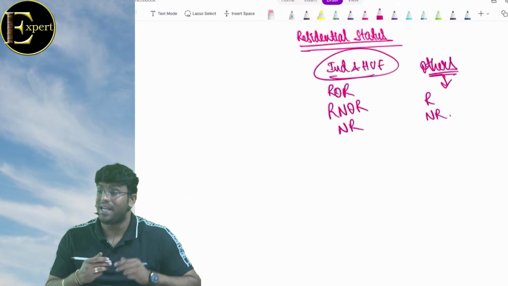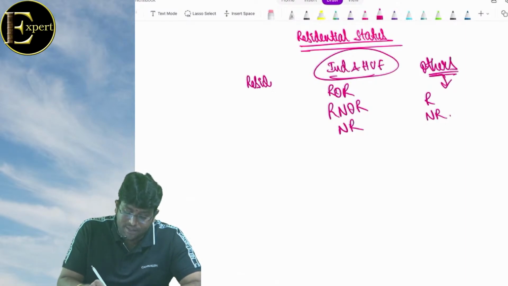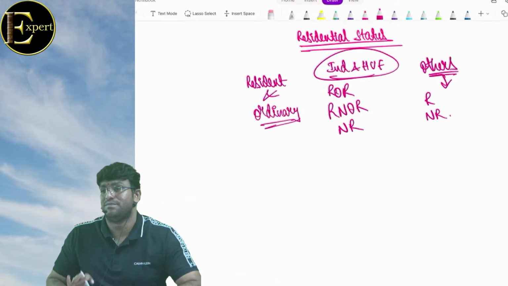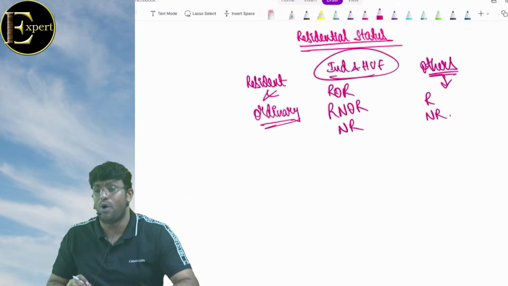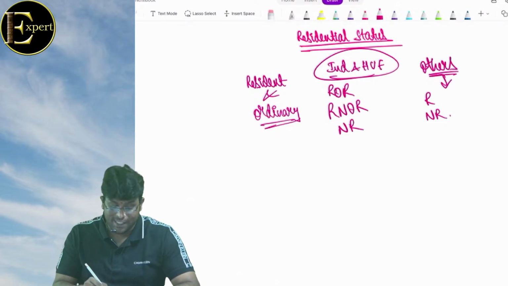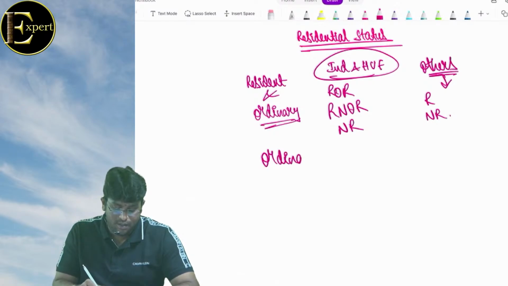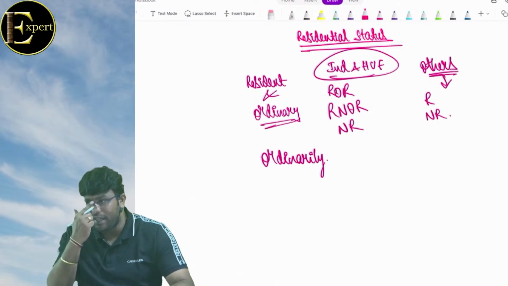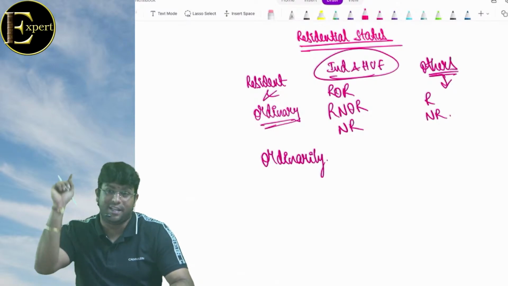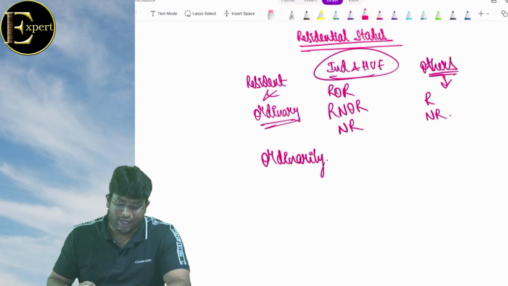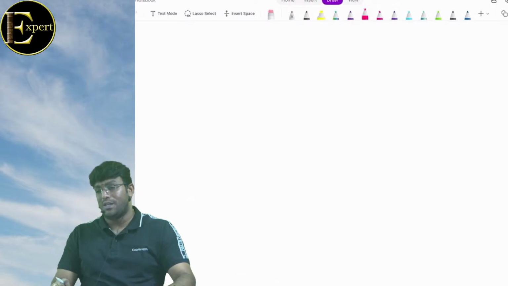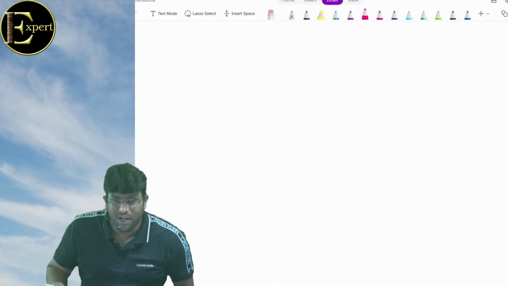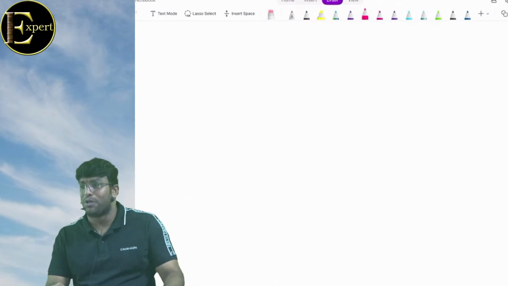The biggest mistake and the crime what students are writing in the exam is resident and ordinary resident, which is ridiculous. It is not ordinary, it is ordinarily. अभी क्या spelling क्या है? That's it. So clear? Resident and ordinarily resident, resident but not ordinarily resident. Are we clear? Chalo guys, let's spend our next half an hour time only on discussion about residency status for an individual. And if that is done, the major task of this topic is over.